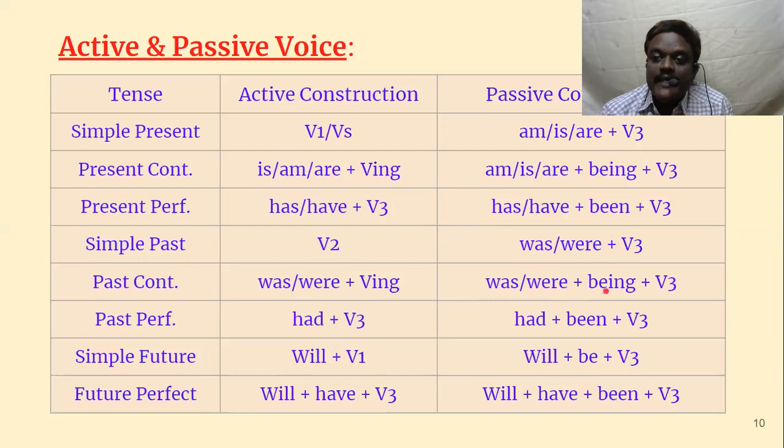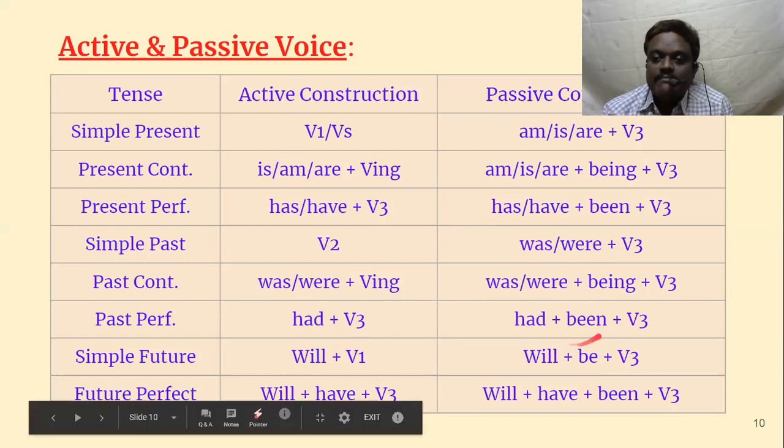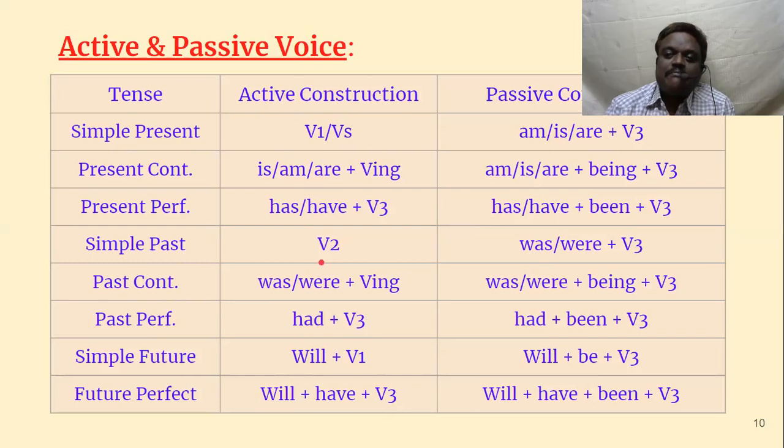B form plus being plus V3, then had plus V3, had plus been plus V3, will plus V1, will plus be plus V3, will plus have plus V3, will plus have plus been plus V3. So same structure. Once you master this structure, active and passive voice is one of the easiest points of grammar in English.